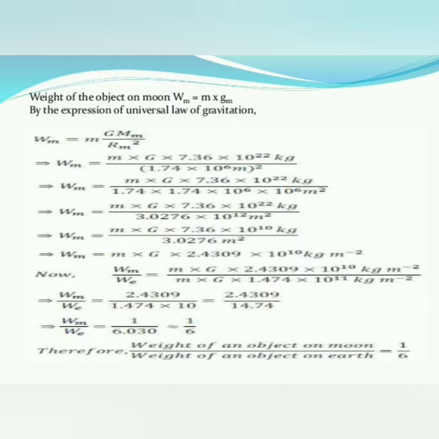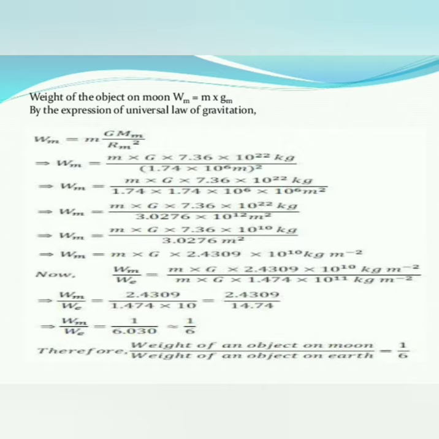So after dividing these values, m into g cancel, and here also m into g cancel, then the remaining values are 2.4309 divided by 1.474 into 10, where 11 minus 10 means the power is 1.